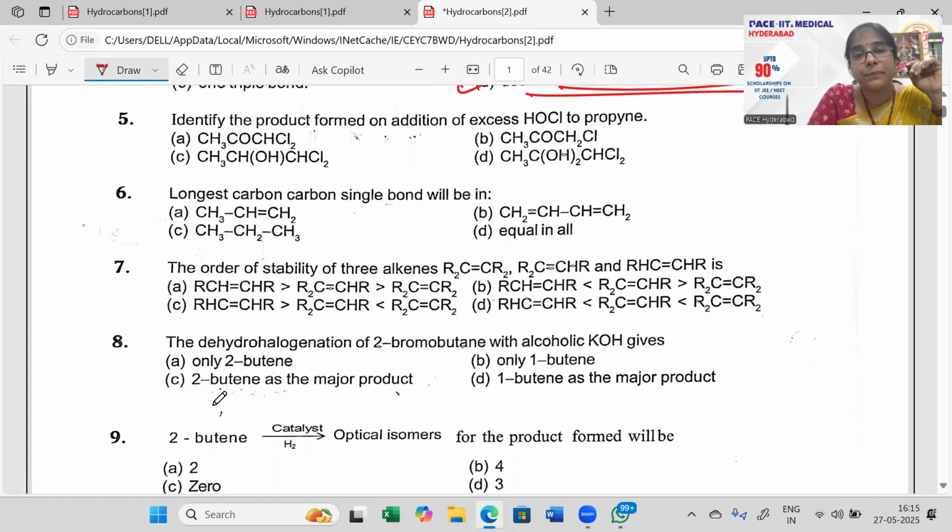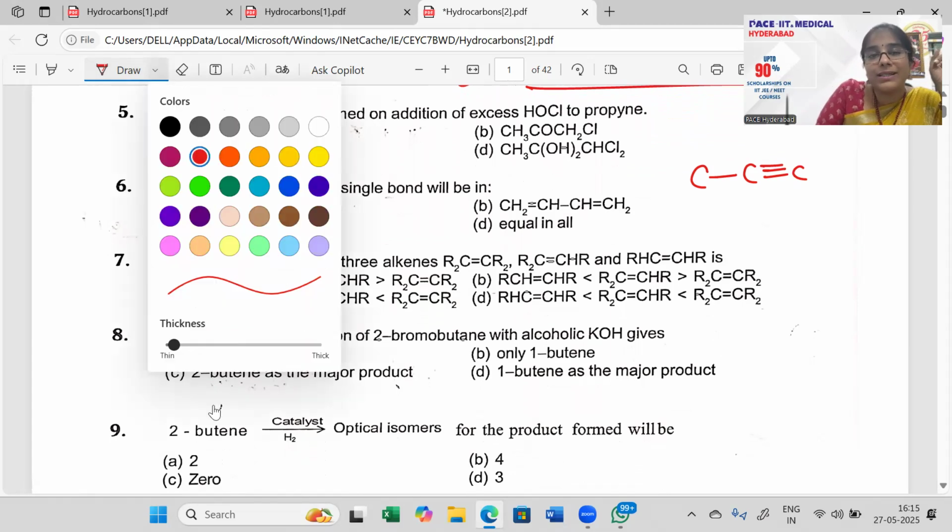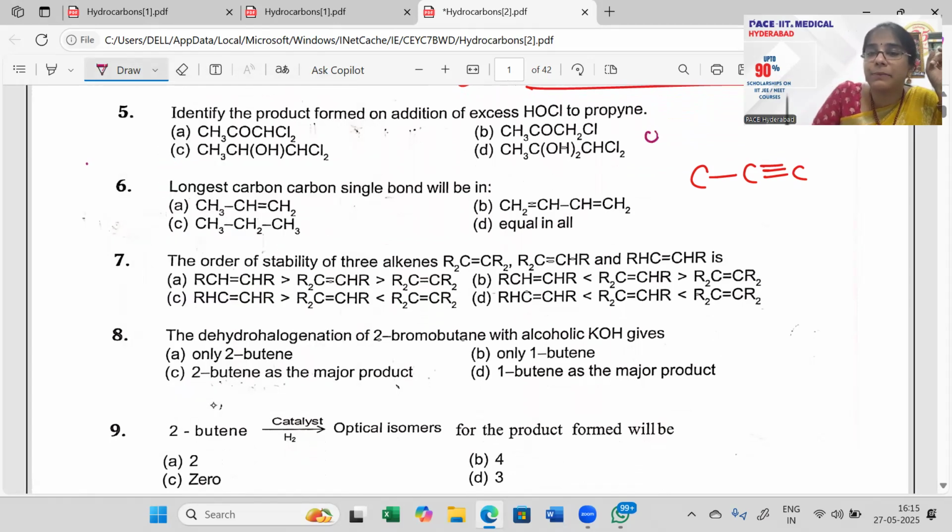Next, identify the product formed on addition of excess HOCl to propyne. What is propyne? Carbon, carbon triple bond, carbon. This is my propyne, and excess HOCl. Now, HOCl will split up into OH minus and Cl plus. The split always goes this way.